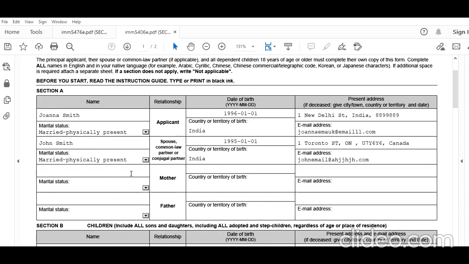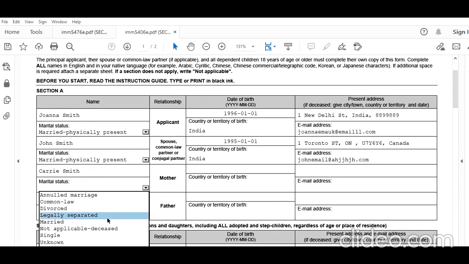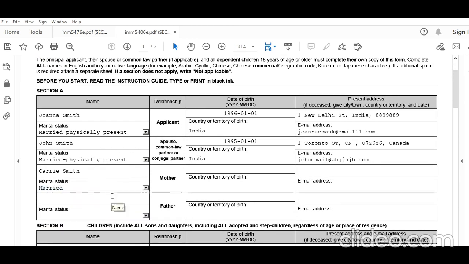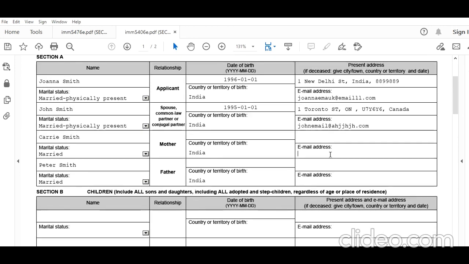So let's say Joanna has a mother and her name is Carrie Smith. She is also married, and this is for her father. Let's say her father's name is Peter Smith. He is also married. And then both were born in India. Provide the email address.